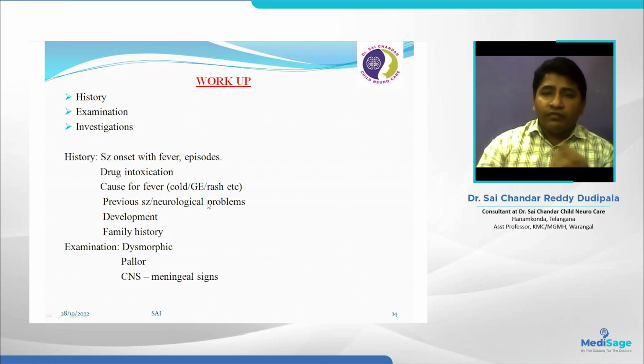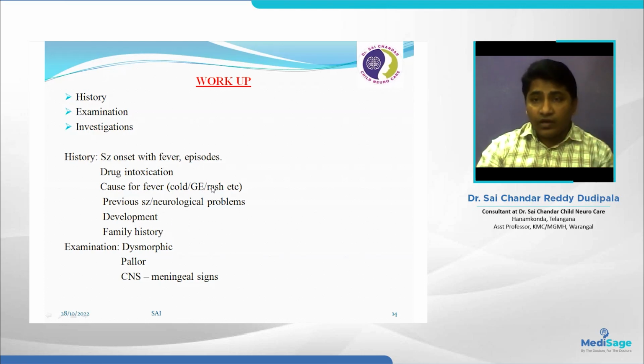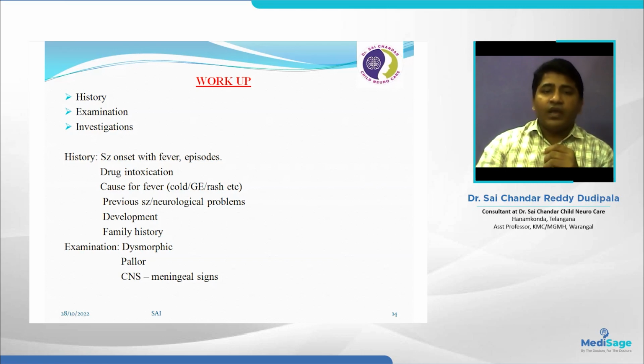And very, very important are the development of the child and the family history of the child, which will give clues about whether this is a febrile seizure or we are dealing with some other chronic neurological disorder. Any previous history of febrile seizures and neurological problems, we need to inquire during the history. On examination, look for dysmorphic features, and any CNS signs, especially meningeal signs, to rule out CNS infections. This is the minimum workup and the minimum important points while we are approaching a febrile seizure patient.